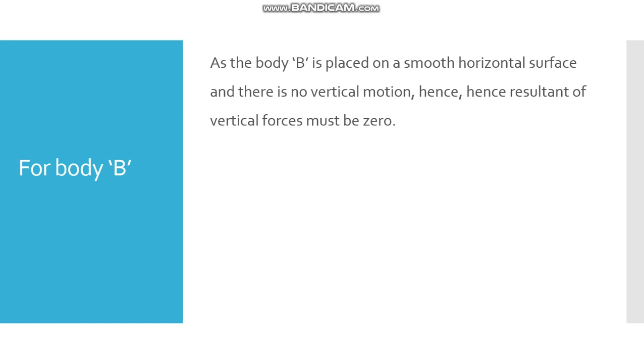Why? Body B is placed on a smooth horizontal surface, it means that there is no vertical motion. The body will move in the horizontal direction, so hence the resultant of vertical forces must be 0. Okay, so if there is no vertical motion, it means that the resultant of the vertical forces must be 0. So what forces are applied?